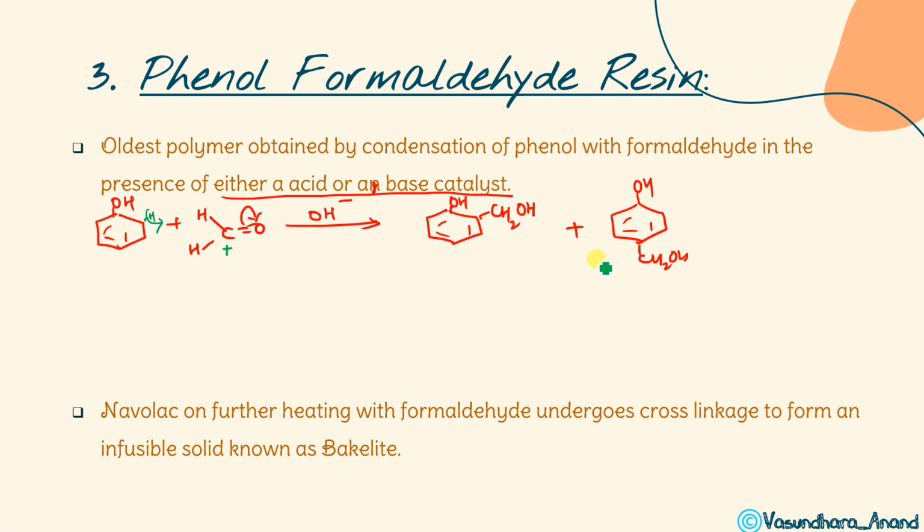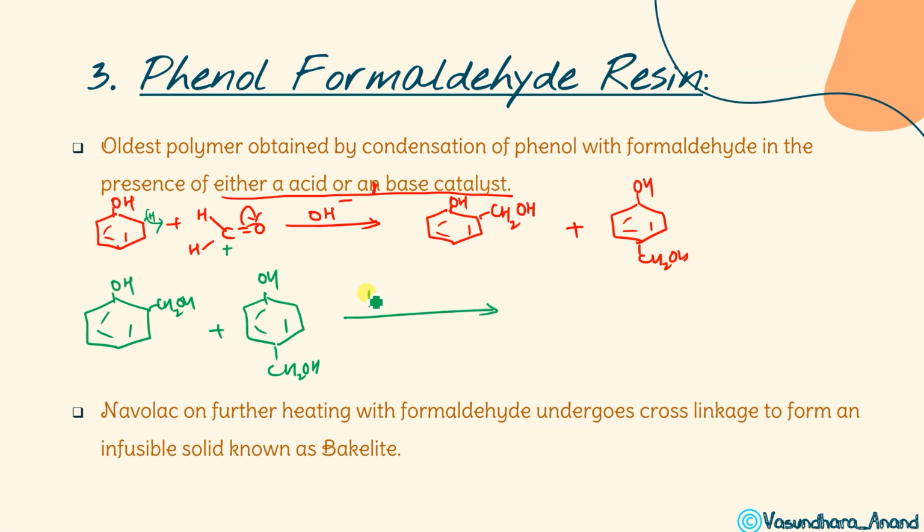And when this Novolac, ये जो चीजें जो monomers हैं, undergo polymerization, both types, ortho and para दोनों, so there will be cross and linear polymerization both. So when they react, they undergo polymerization at very high temperature, so they will form Novolac.